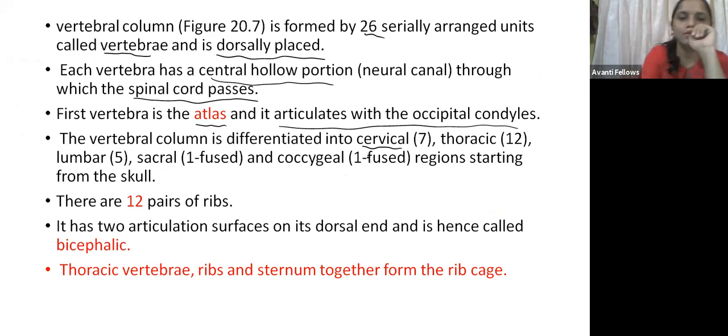Did you understand this vertebral column? Guys, answer me. Did you understand this vertebral column, Mayuri? Okay. Mayuri?